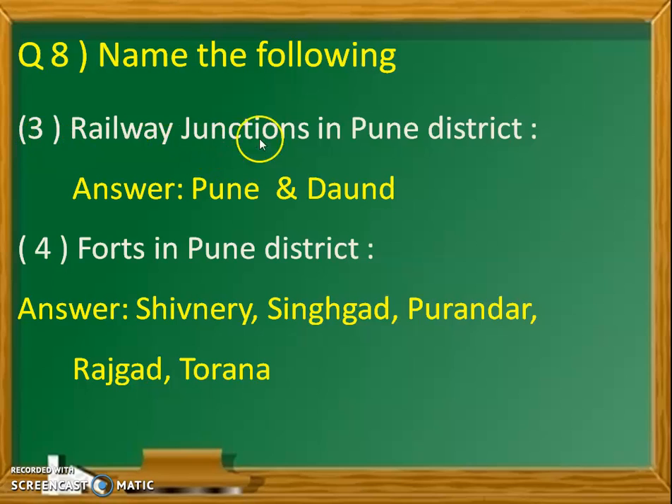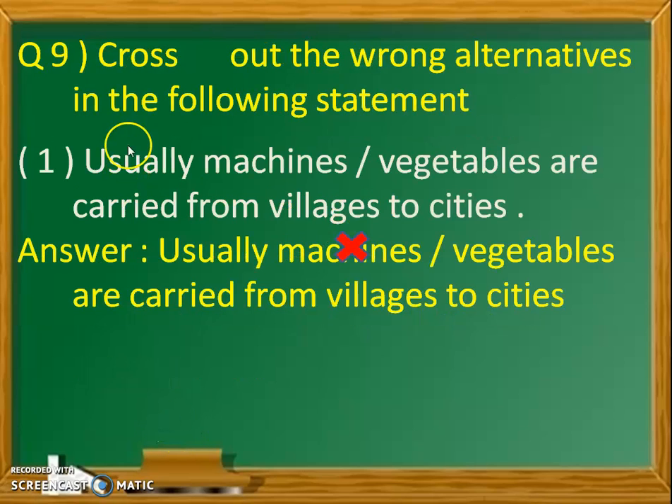Number 3. Railway junctions in Pune district. There are 2 railway junctions in Pune district. They are Pune and Daund. Number 4. Forts in Pune district. There are so many forts in Pune district. Shivneri Fort, Sinhgad Fort, Purandar Fort, Rajgad Fort, Torna Fort, etc. are the forts in Pune district.